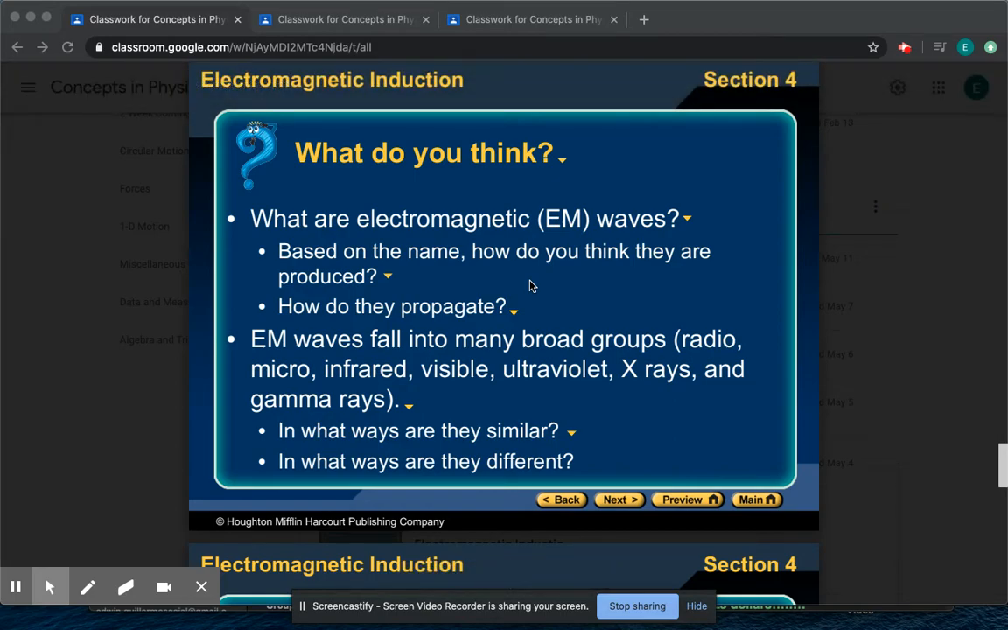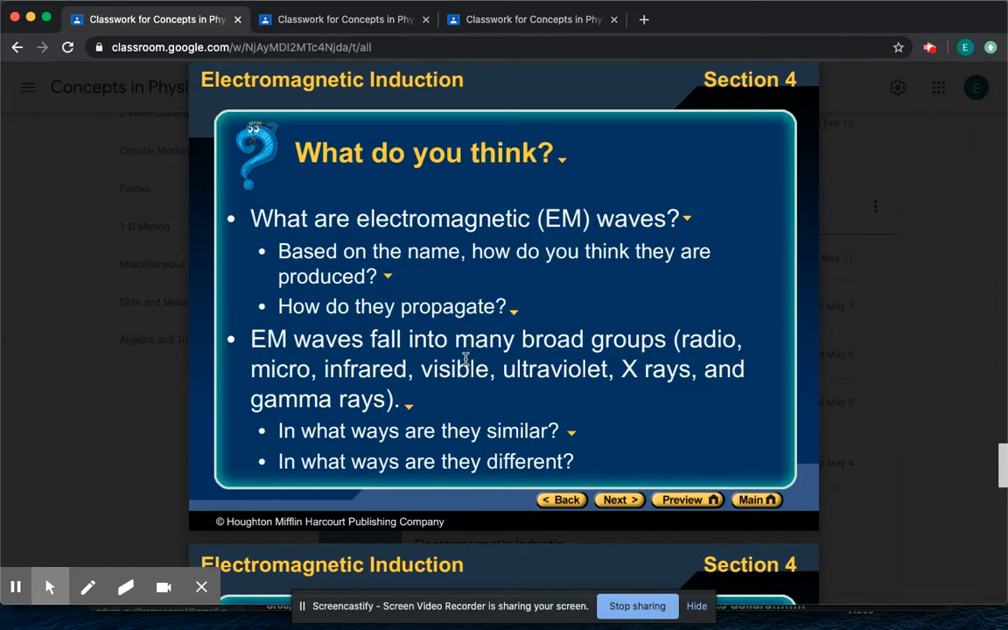Hello, ladies and gentlemen. Today we will be covering the final section of electromagnetic induction, which focuses on electromagnetic waves, which is essentially just light. Okay, so this last section focuses on light. So that's what EM waves are. EM waves are light, and you have different types of light, and they fall into different categories. Many of which you have heard of already.